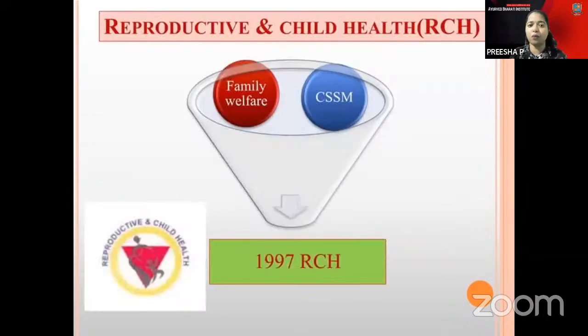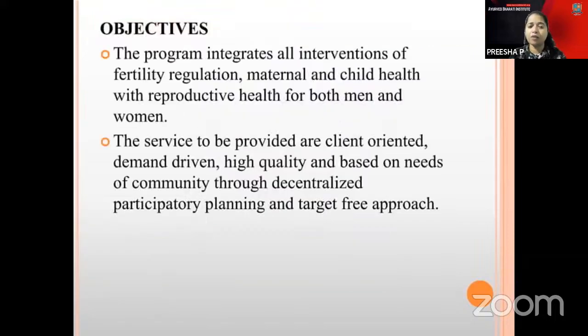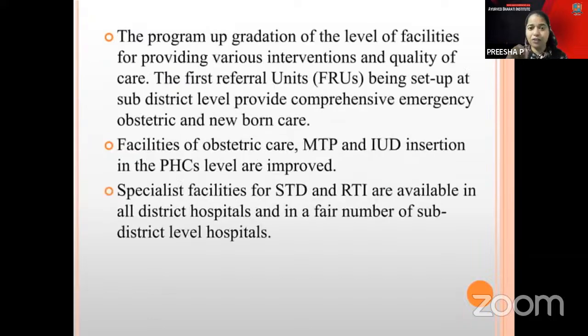That is the RCH program, the family welfare and management, in 1997. The main objectives of this RCH program are that there is a first referral unit at the sub-district level, which provides obstetric and newborn care. Also the facility for MTP and IUD insertion is done at the PHC level.